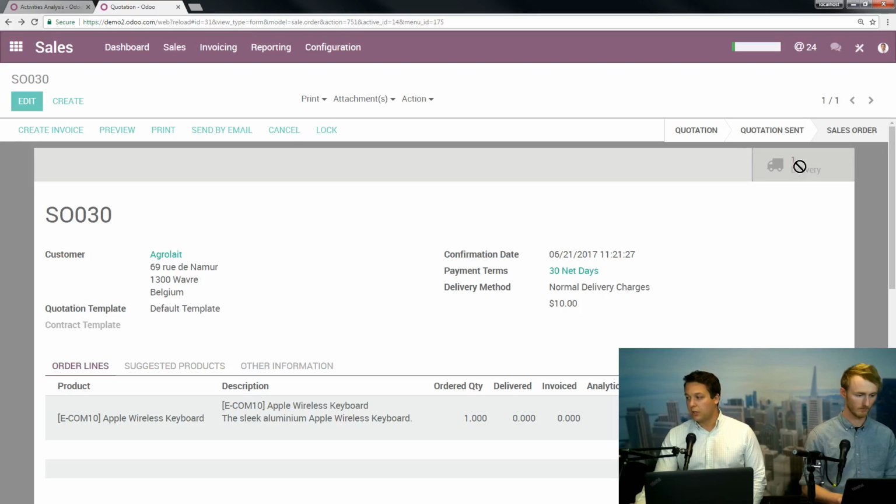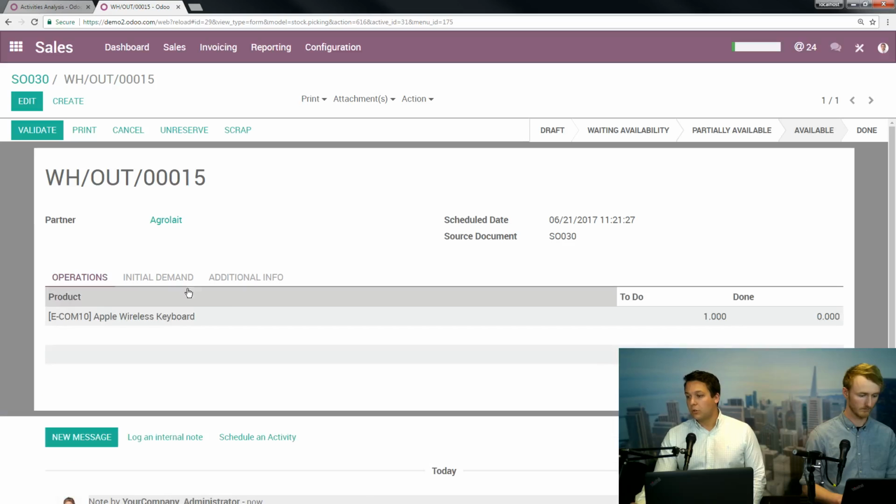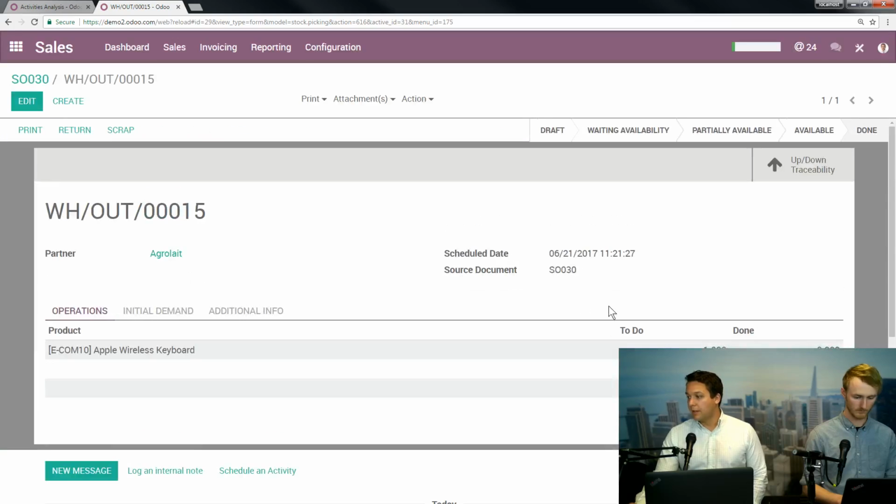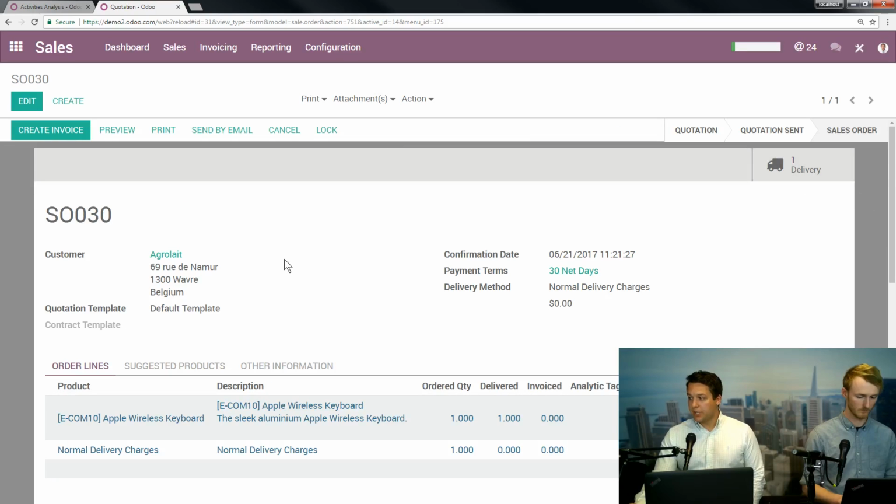If we click on it for a second, you can quickly see what the product is, the warehouse, outgoing shipment, the number of the ticket, who it's going to, and more importantly, what the source document is. So this might show up in the warehouse's view, but they know that it came from this sales process that we did here. And all they have to do is validate it, apply that, and that's out the door and done.